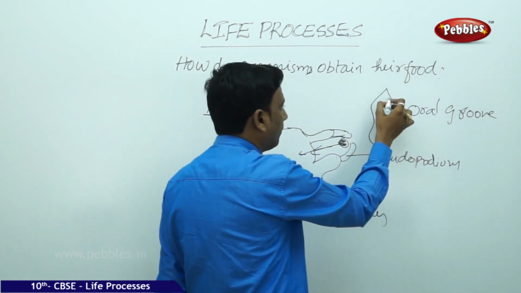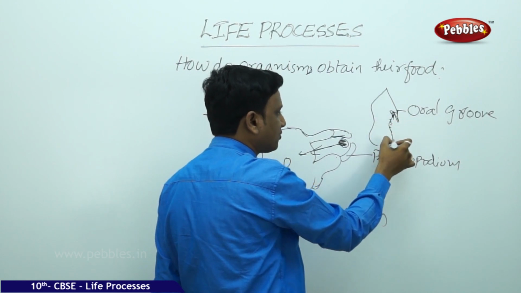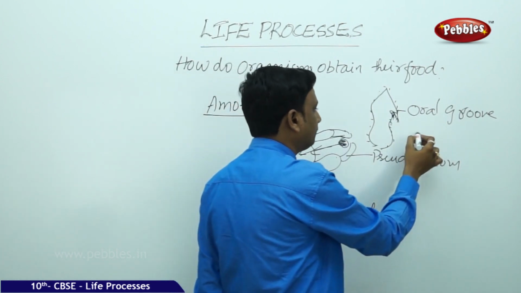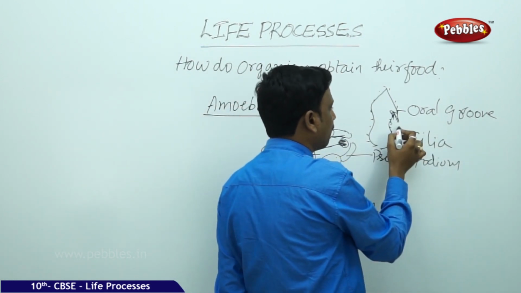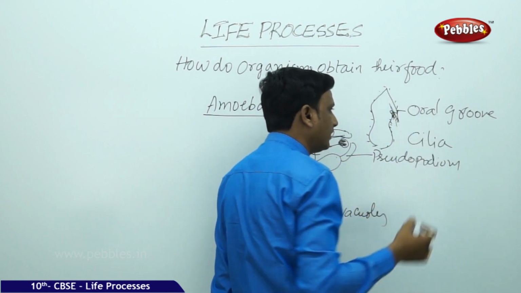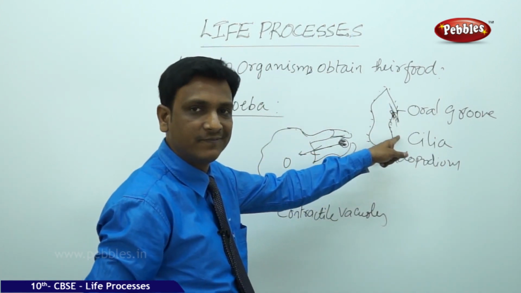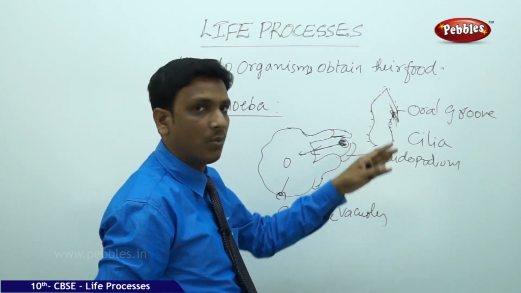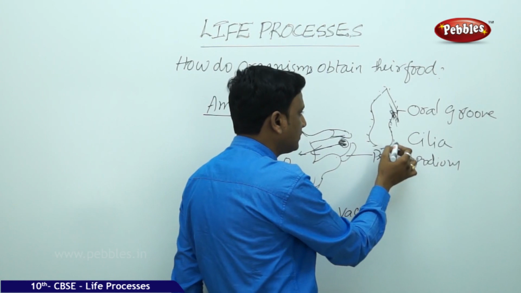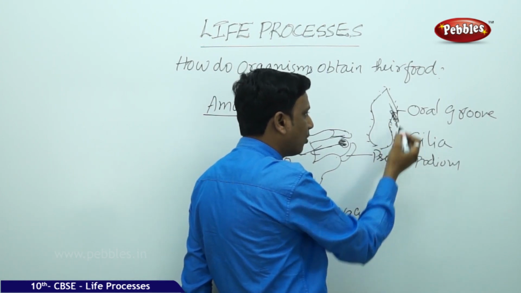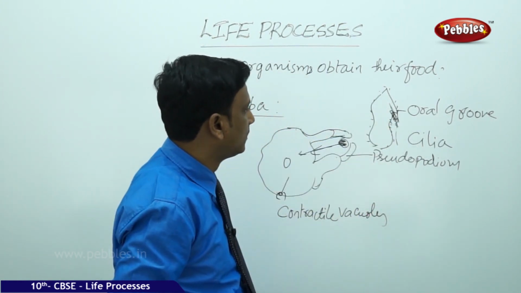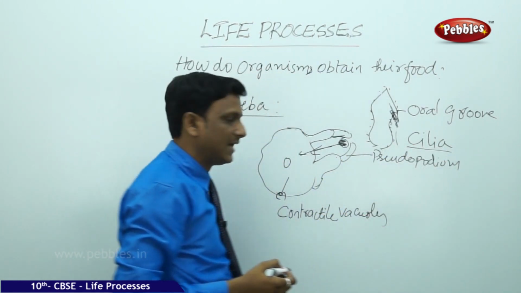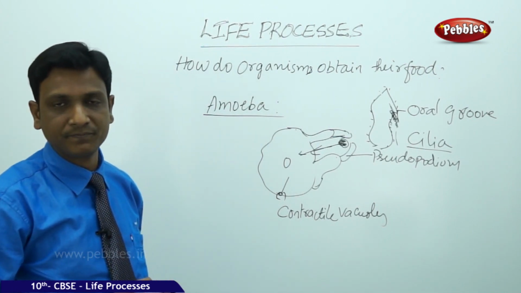This oral groove has some hair-like structures on its body, and even in the oral groove, these are called cilia. So the food is passed through this oral groove into the body. There is a specific point at which the food enters the paramecium. The paramecium moves in the water. Because of the water currents, the food moves in this way, gets trapped in the oral groove, and is engulfed, taken into the body. So for the movements, the hair-like structures called cilia help the paramecium to obtain its food.